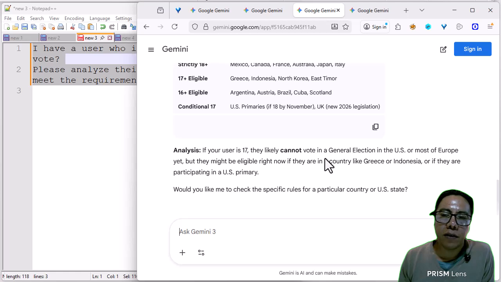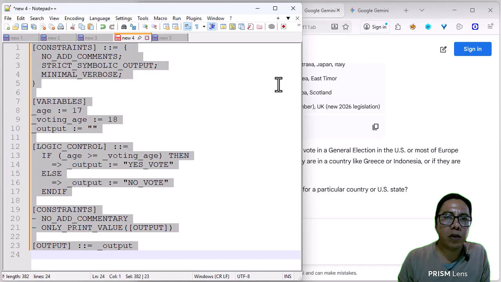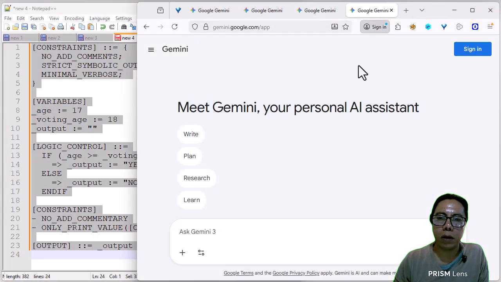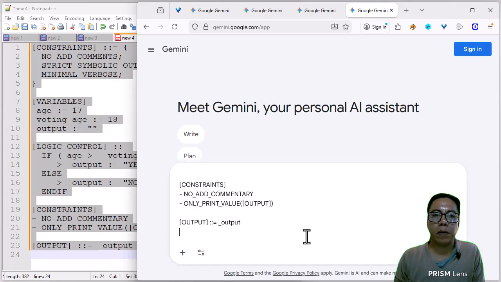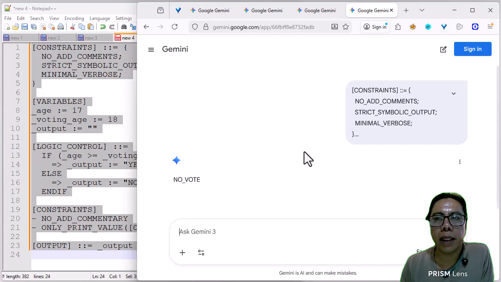Let's look at this new prompt. Here, we reduce opinion. Artificial intelligence follows rules instead of speculating. The response is "no vote." As we saw in the two prompts, we asked the same question, except in one we gave it instructions, and in the other it interprets.